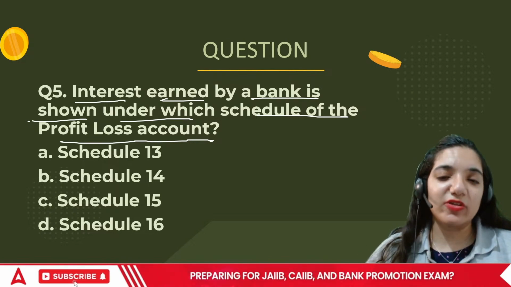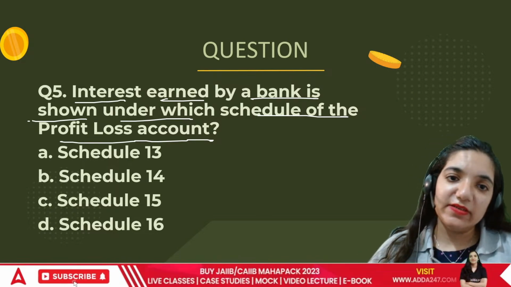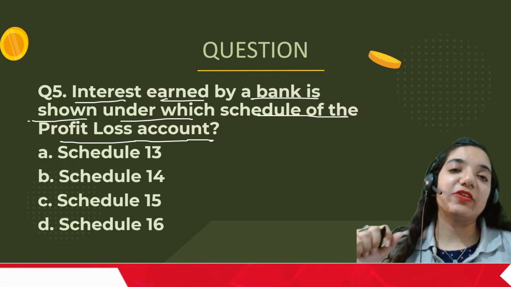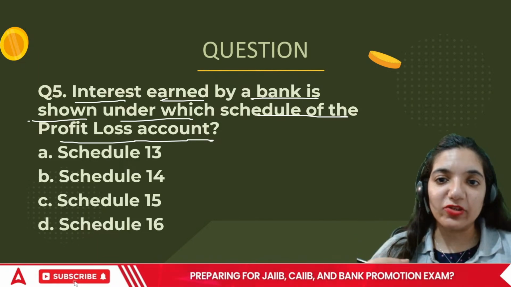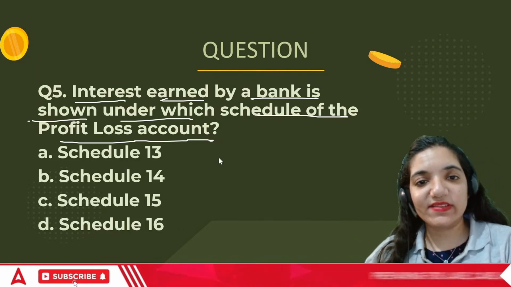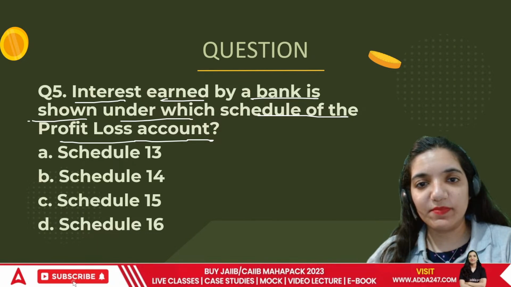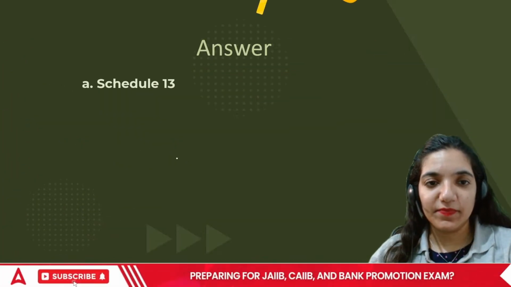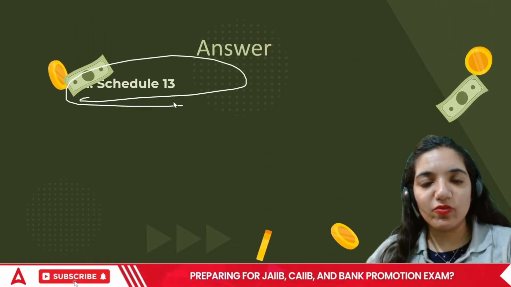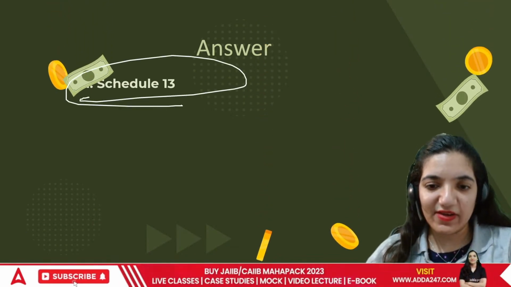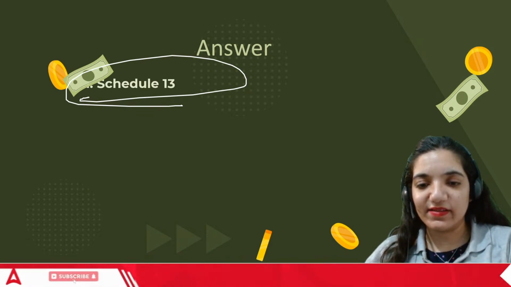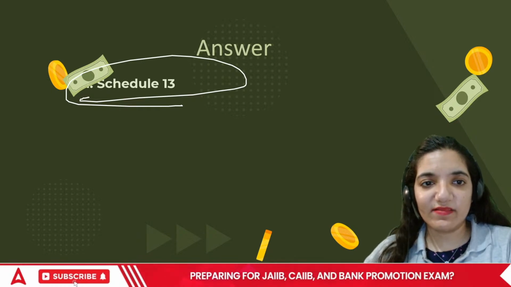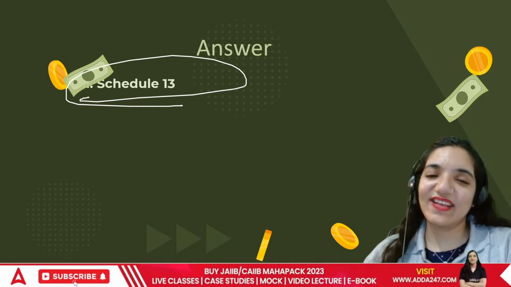But one of the basic sources of income is Schedule 13, 14, 15 or 16. Interest earned is one of the primary sources from which they make money. So in this case, the correct answer is going to be schedule number 13, as per the financial statements of a bank. What I can do is in the next class, I'll show you a glimpse of what exactly the financial statements of a bank look like, so that we can actually relate to the entire area.